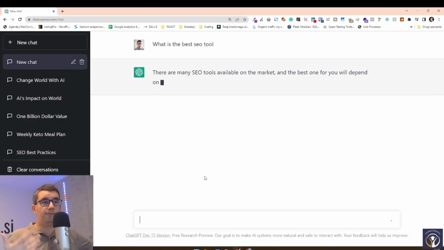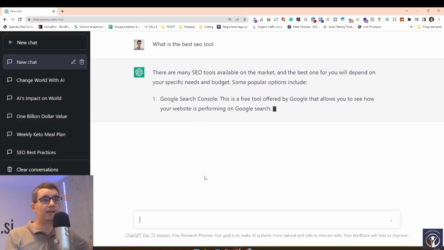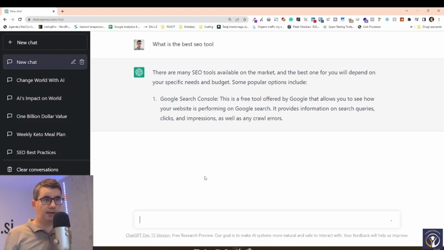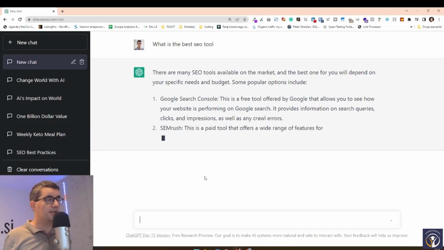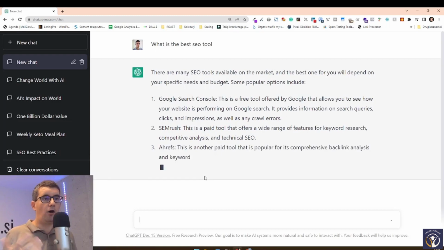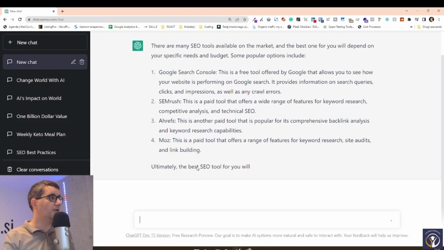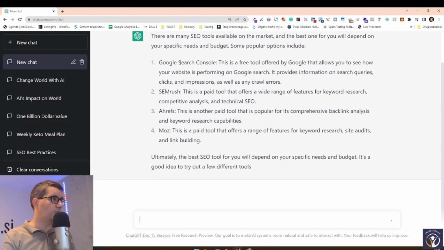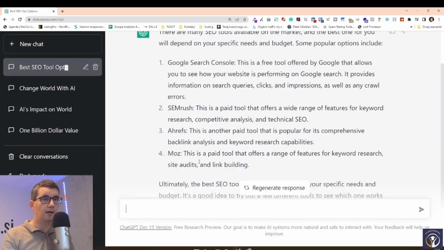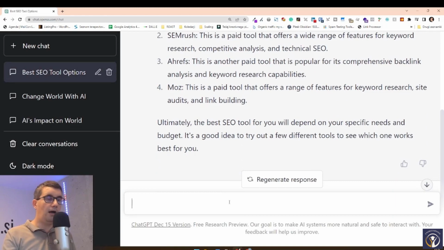We can have an actual conversation with the tool. It's not only that we send it a question, it gives a reply, and then it restarts. No. If it tells us something, we can ask it to reformulate that or be more detailed in an answer, right? So now it told us that the best SEO tools are Google Search Console, SEMrush, Ahrefs, and Moz. Okay? Let me just zoom into that so you can see all of the results here.